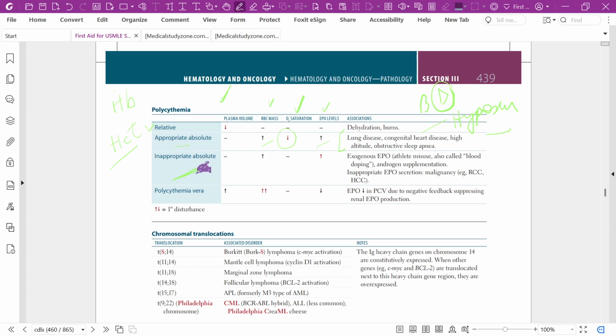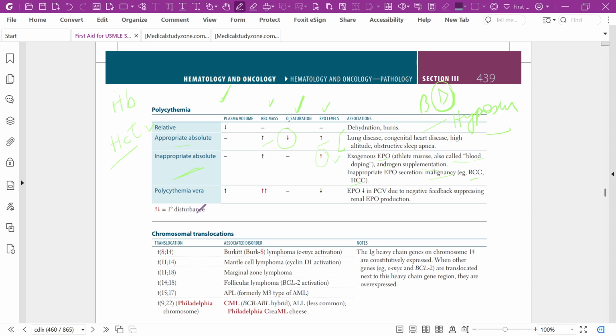In inappropriate absolute, the primary disturbance is EPO level, like exogenous EPO, also called blood doping, and androgen supplementation. And inappropriate hypersecretion is malignancy, renal cell carcinoma, and hepatocellular carcinoma.